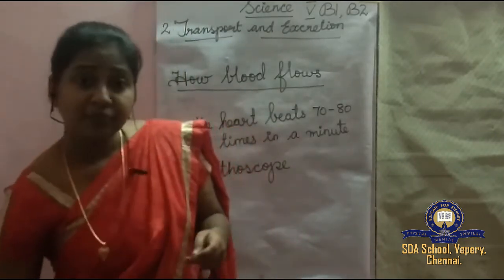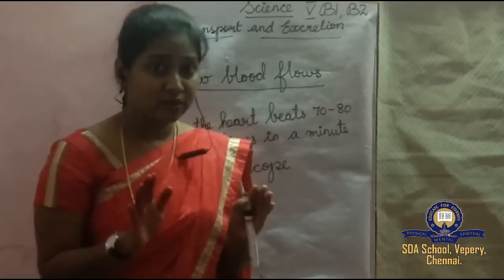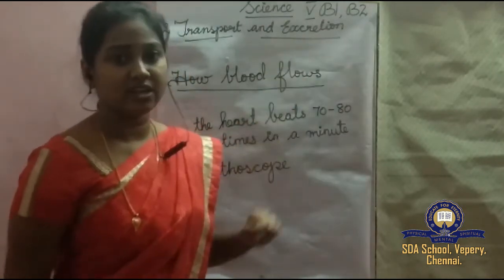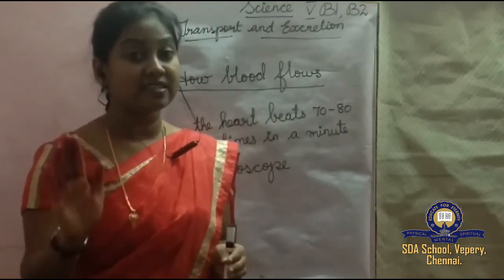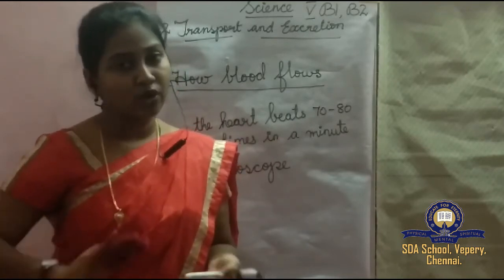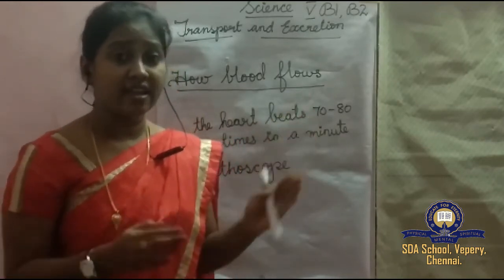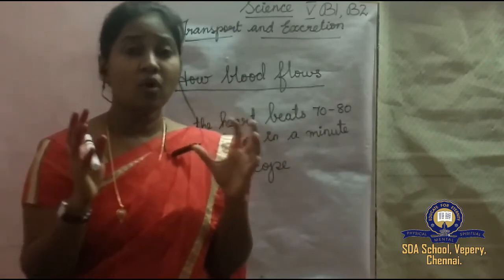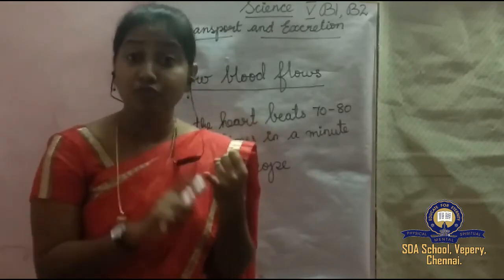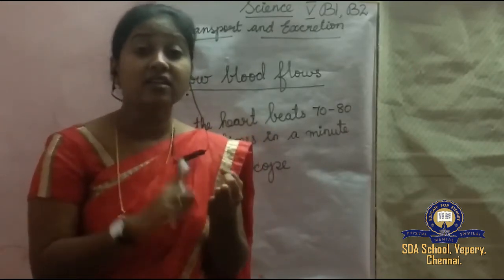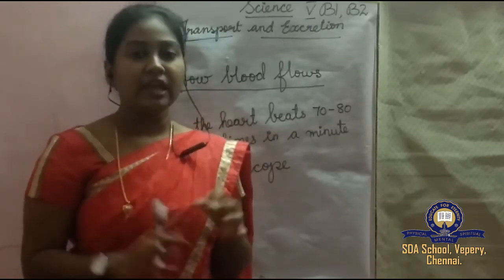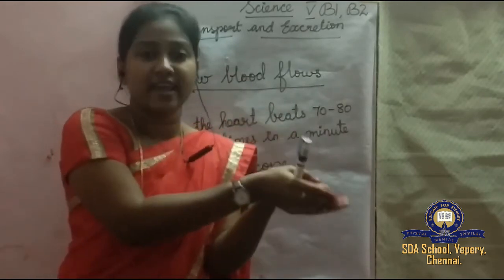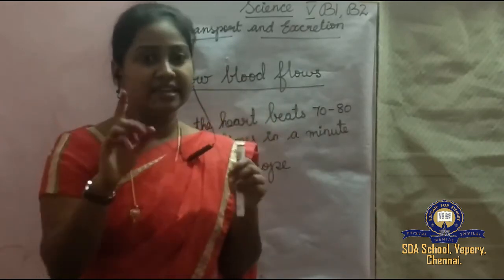So my dear children, I hope you all understood this part. In the next class, I'll be teaching you the excretion process. I already told you excretion means getting rid of waste, throwing out waste, while transport is carrying things. So what did we study first? What does the blood carry? It carries food and oxygen, and it carries carbon dioxide to the lungs. It collects waste from all over the body and carries it to the organs called kidneys.